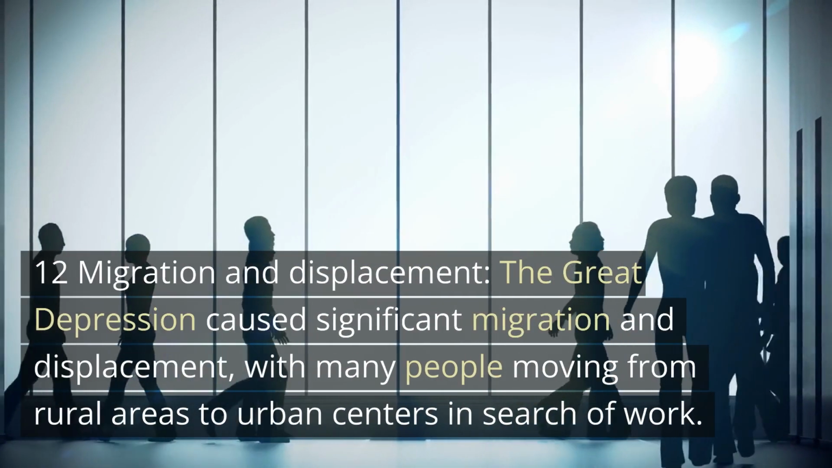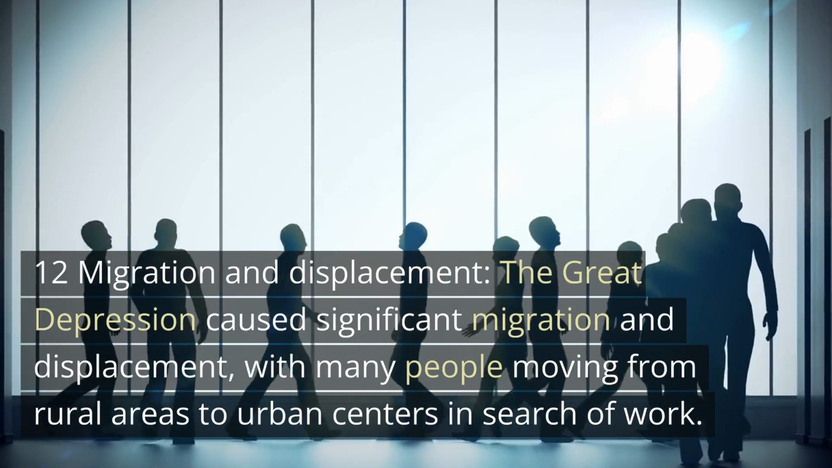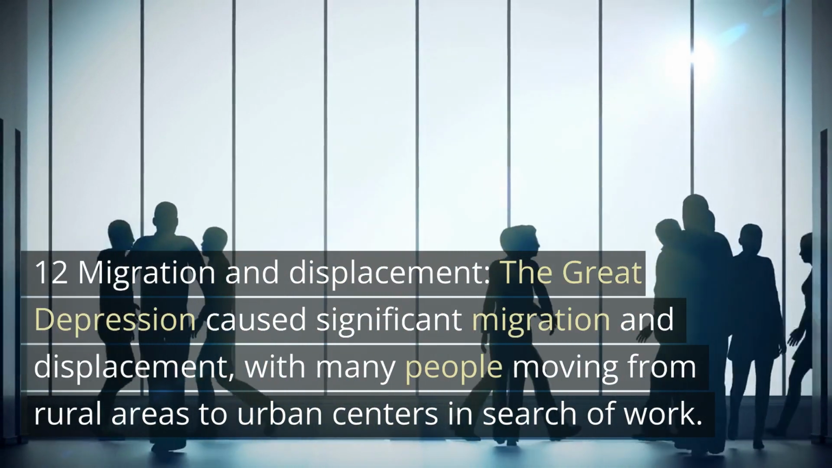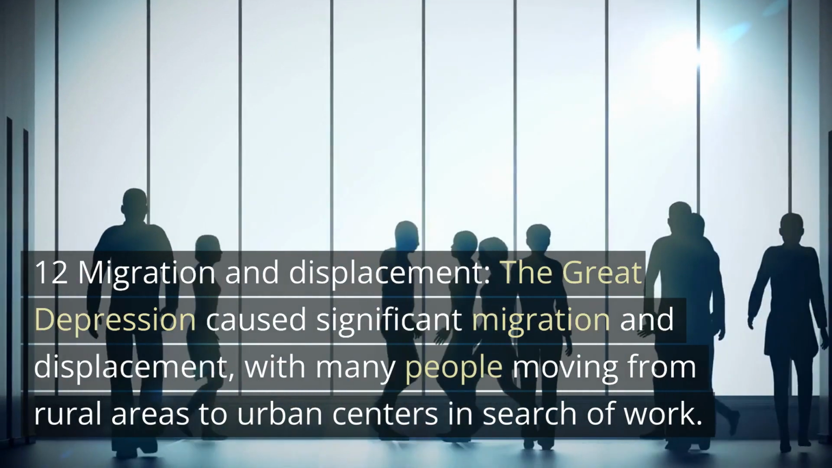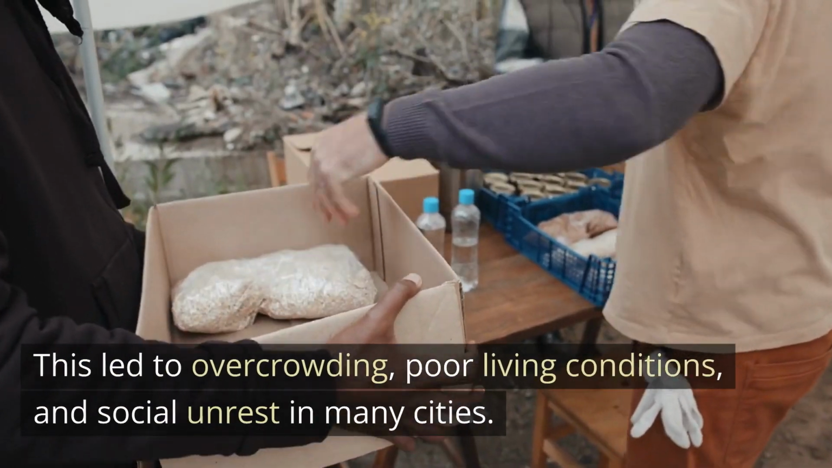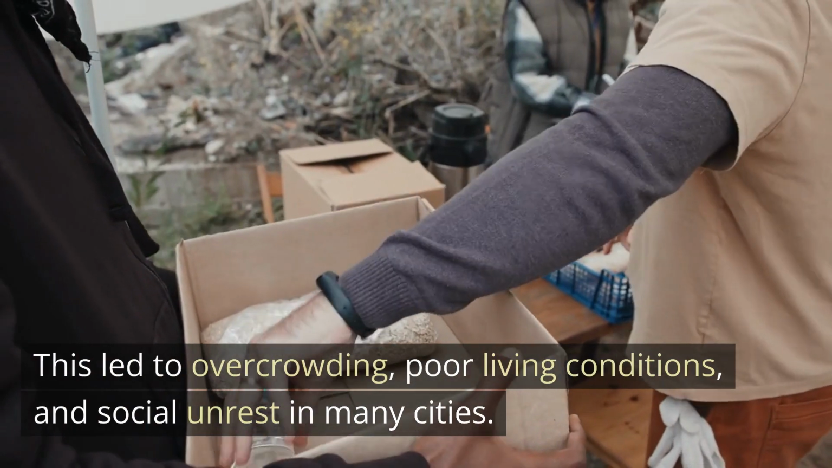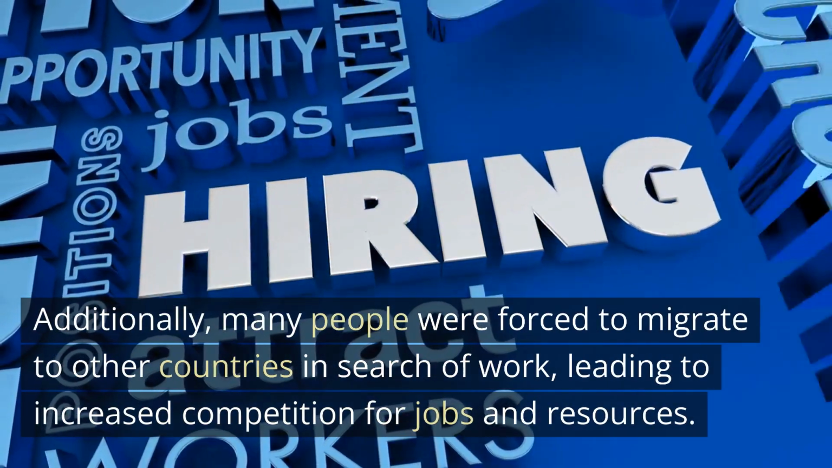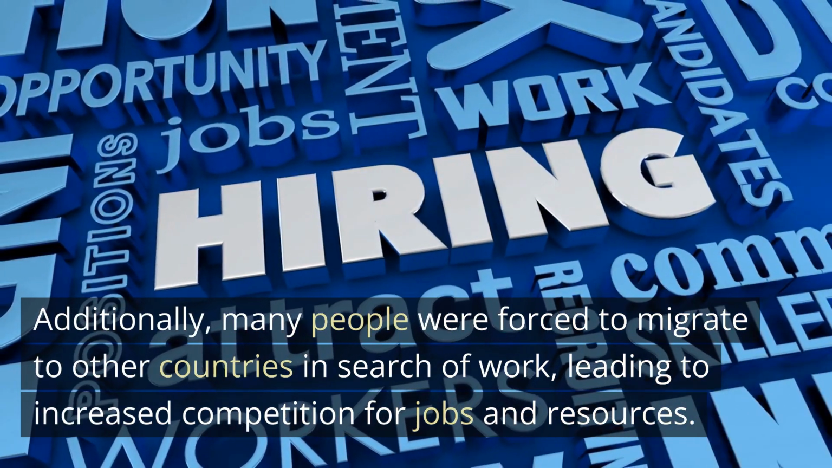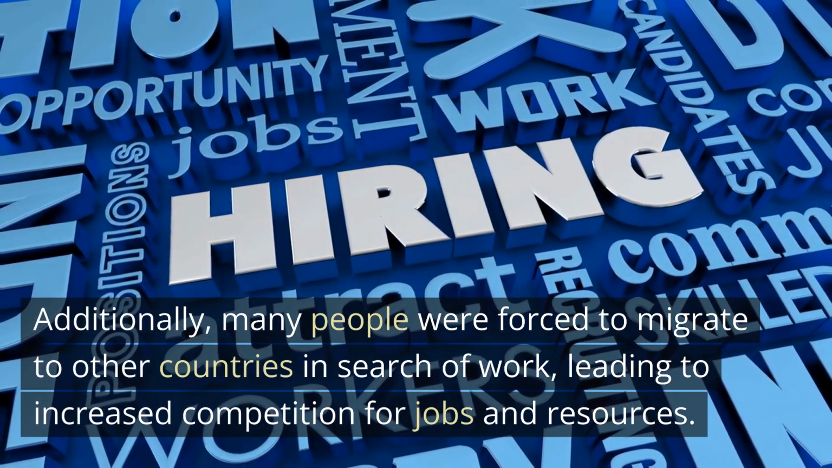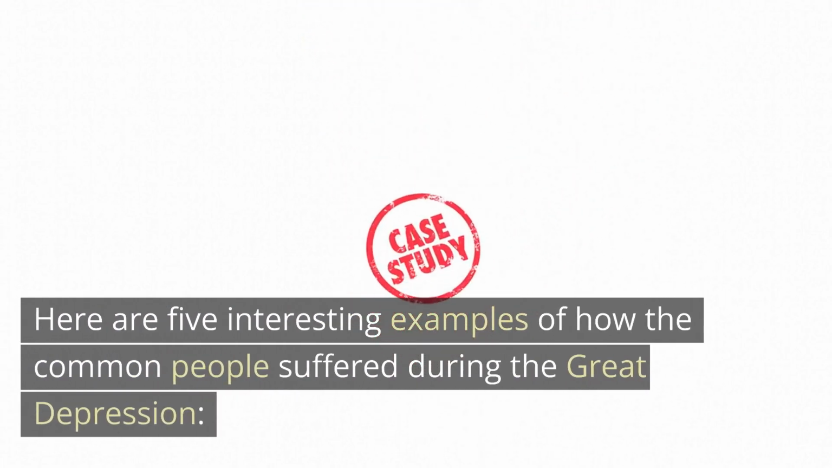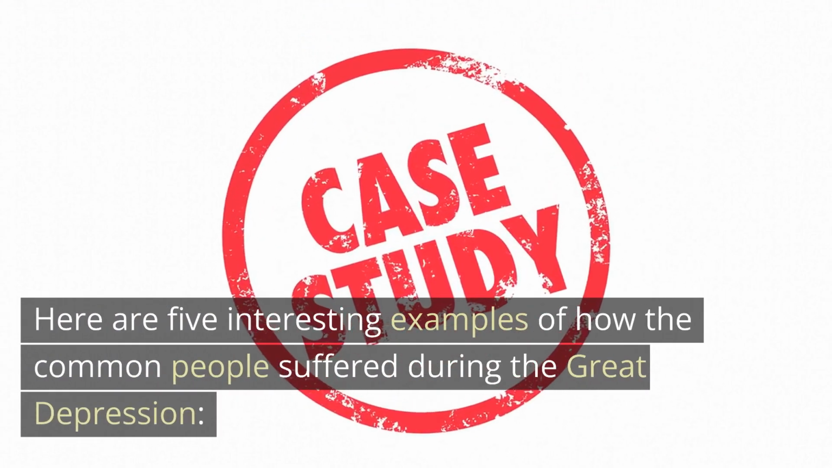12. Migration and displacement. The Great Depression caused significant migration and displacement, with many people moving from rural areas to urban centers in search of work. This led to overcrowding, poor living conditions, and social unrest in many cities. Additionally, many people were forced to migrate to other countries in search of work, leading to increased competition for jobs and resources. Here are 5 interesting examples of how the common people suffered during the Great Depression.